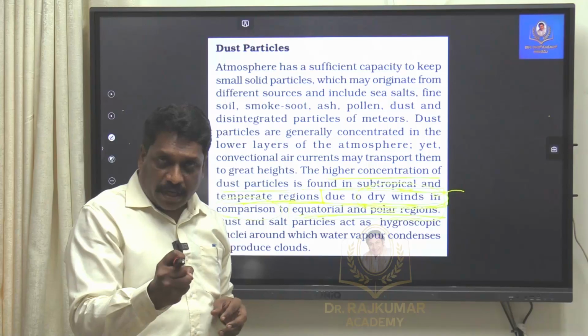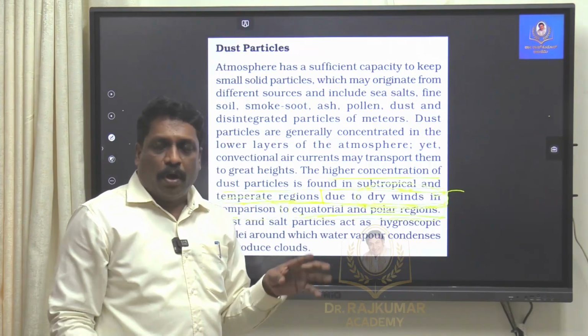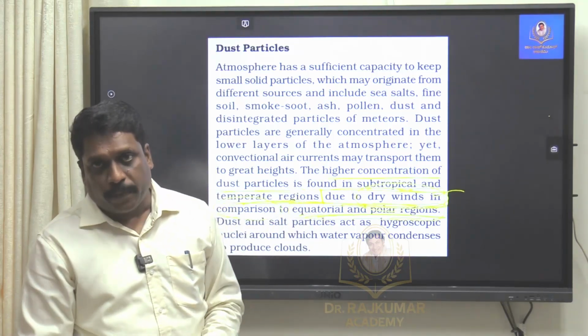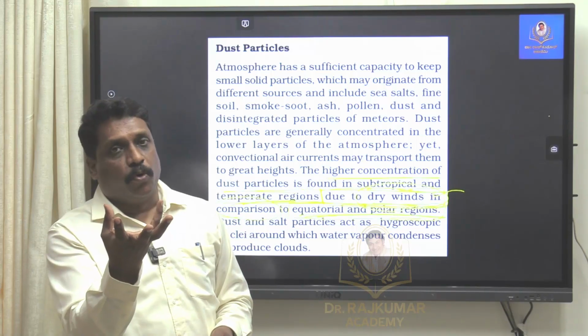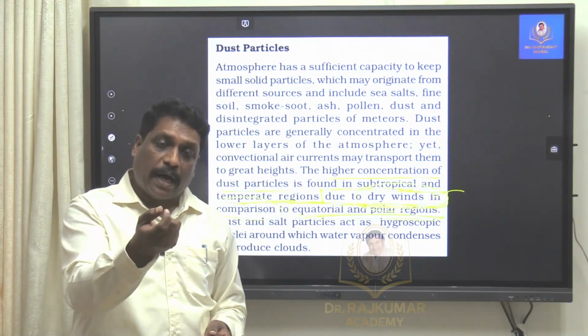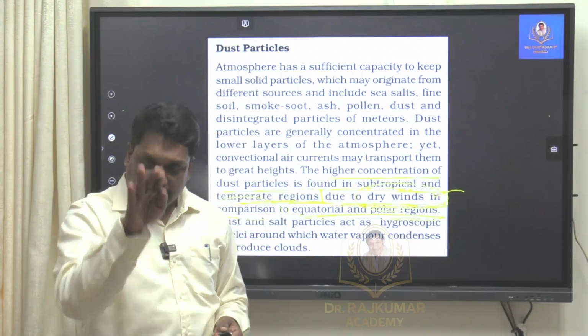Wherever moisture content is more or the density of the air mass is more, for example, this dust will be settling on the ground. Whenever moisture is more, dust particles will attract the moisture and act as hygroscopic nuclei. Dust particles will become heavier and start settling down.